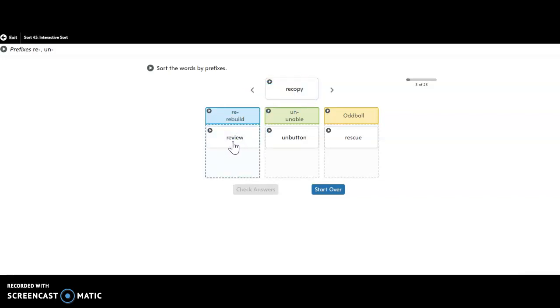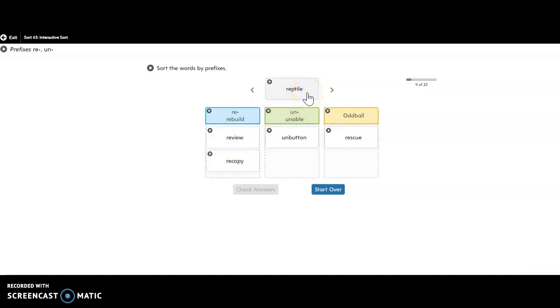It's interesting though. It is to look again, but we use it colloquially to not just mean looking with our eyes, whereas view clearly just means to look at something. But when we're reviewing, we usually use it to talk about going over something, which is looking over it. Recopy, copying something again.